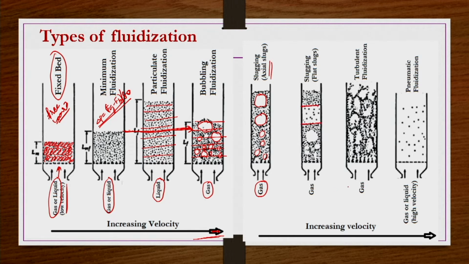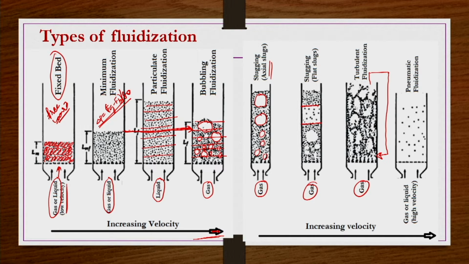Then further, if you increase the superficial velocity of the gas fluidizing medium, the particulate phase and the bubbles that are forming will be under turbulent conditions, and turbulent fluidization will take place. Under such conditions, particles may even go out of the bed. However, those particles are in general collected and sent back to the column again. Okay. So, if we are recirculating like this, then that bed is known as the circulating fluidized bed.